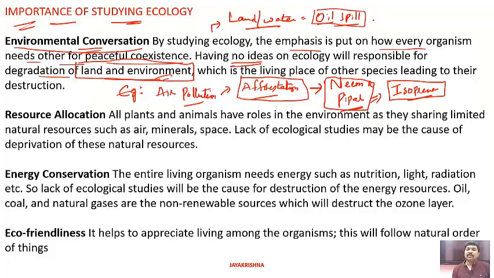In order to control these oil spills and maintain the purity of land and water, there is an institution called TERI. What is this TERI? TERI is the Energy and Research Institute of India, a very wonderful institution. It has developed one particular product called oil zappers